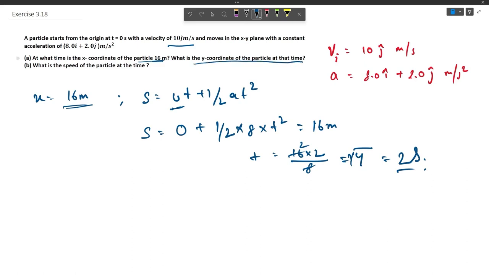So again, to find the position of the y coordinate of the particle, we will use this equation. Now for the y axis, we have the initial velocity along the y axis as 10 meter per second, so it would be 10 multiplied by time, that is 2 seconds, plus half. Acceleration along the y axis is 2 j cap, so it would be 2, time is 2 seconds, so 2 times 2 meter.